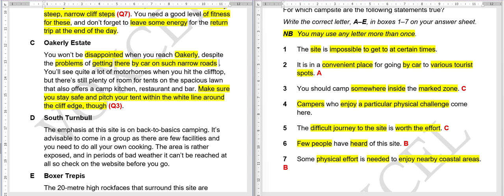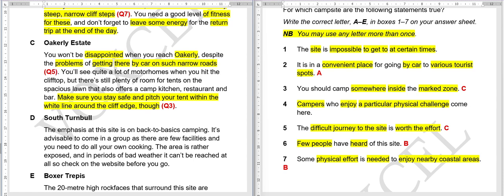Here in the very first sentence. So it's question number 5. So here they're saying difficult journey is worth the effort. You won't be disappointed. Basically, it's worth the effort, and difficult journey is problems getting there by car. So be very careful here. They're saying difficult journey, worth to the site. We are going to the site, but here they're saying from the site to the coastal areas that are nearby that site. So this is the main difference between these two options.